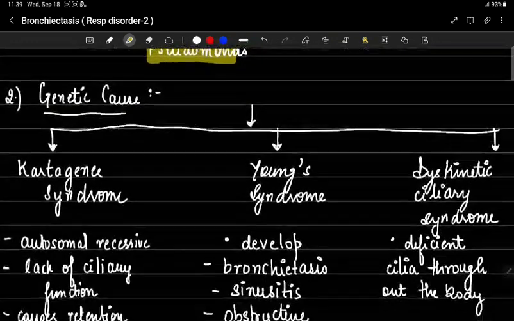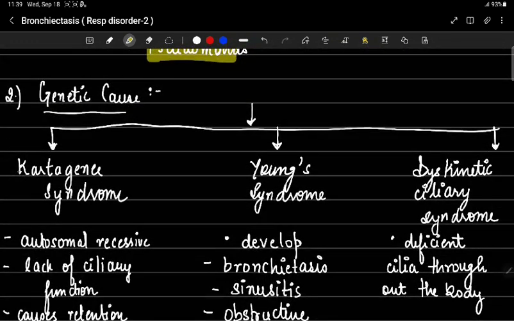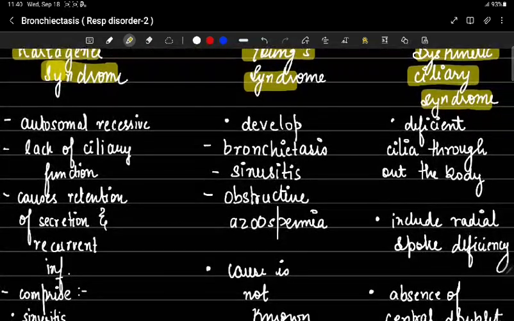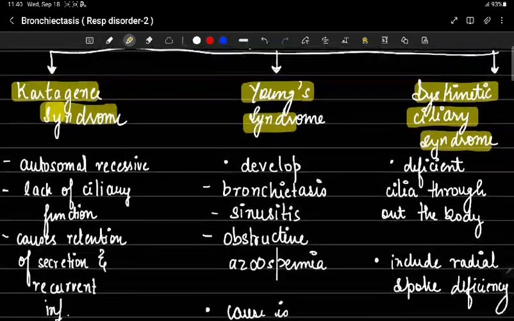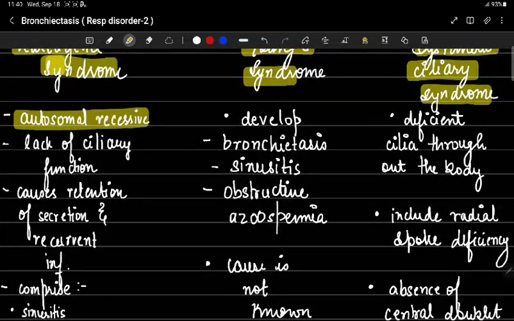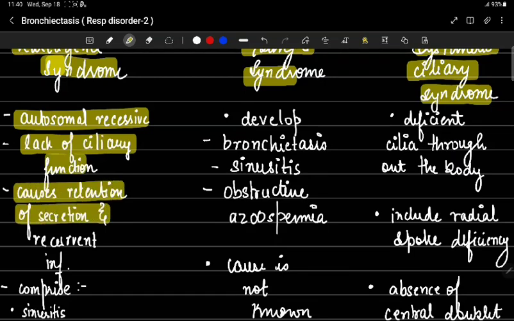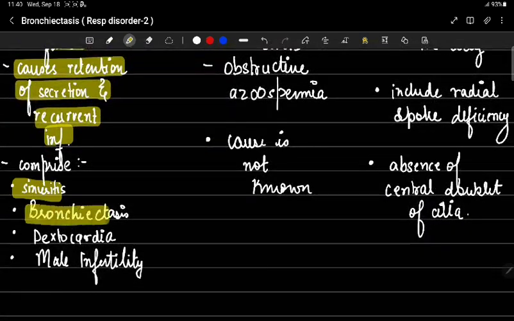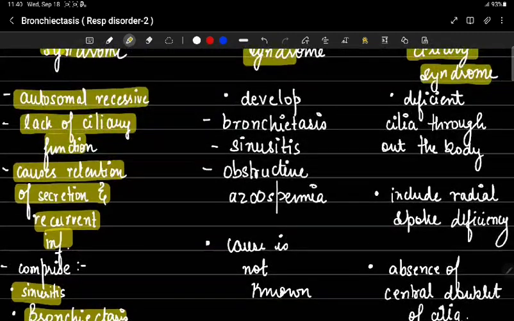Now comes the genetic causes: Kartagener syndrome, Young syndrome, and dyskinetic ciliary syndrome. First comes Kartagener syndrome. It is autosomal recessive, with lack of ciliary function, causing retention of secretions and recurrent infection. It comprises sinusitis, bronchiectasis, situs inversus, and male infertility.